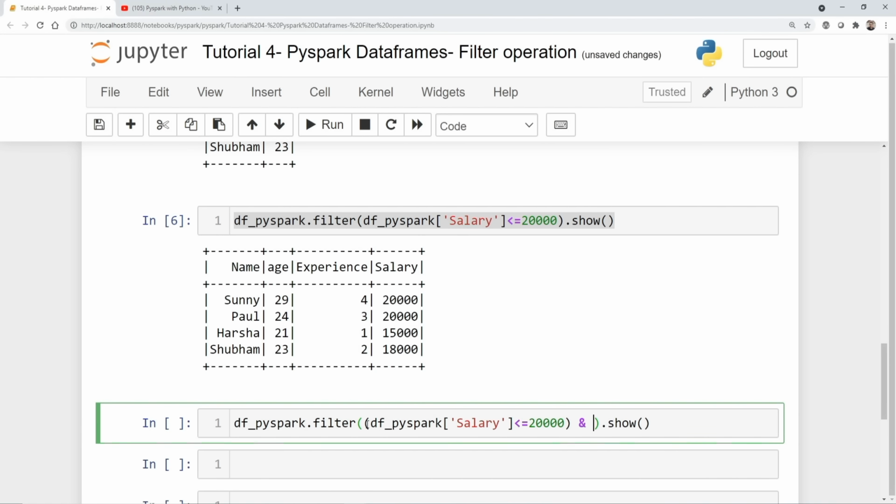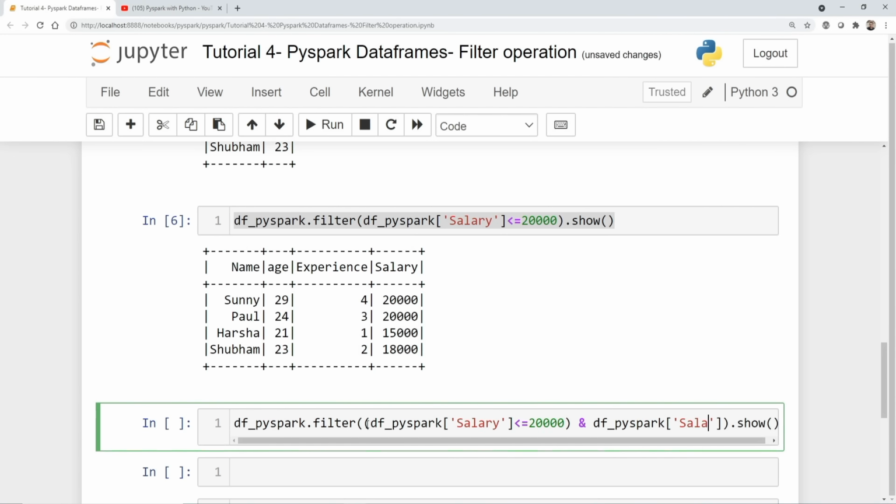Probably I want to say df_pyspark salary is less than or equal to 20,000, and probably I want df_pyspark of salary greater than or equal to 15,000. So I'll be able to get all those specific records. Okay. And again, I'll put each in its own brackets. Make sure that you do this, otherwise you'll get an error. Okay.